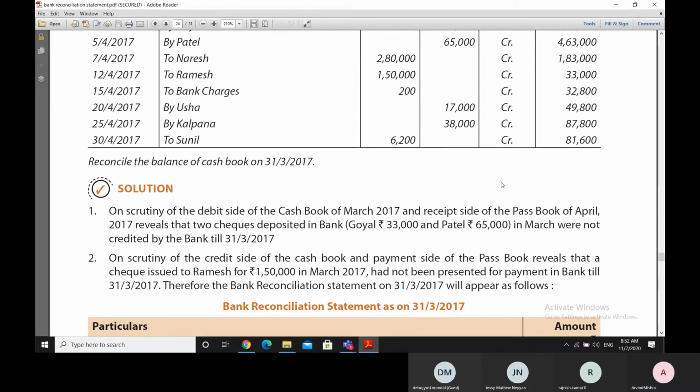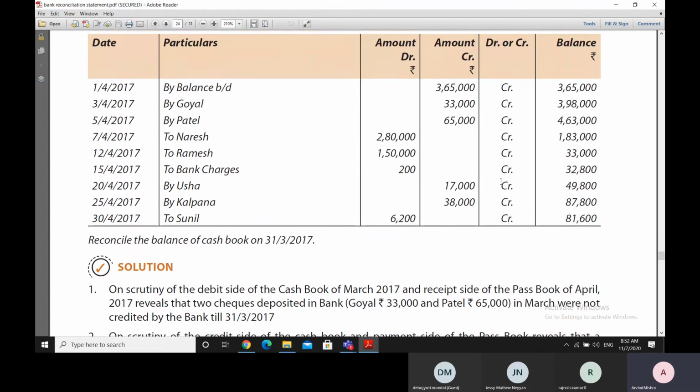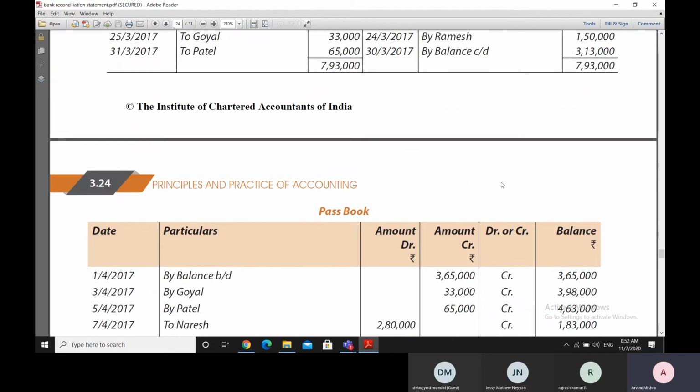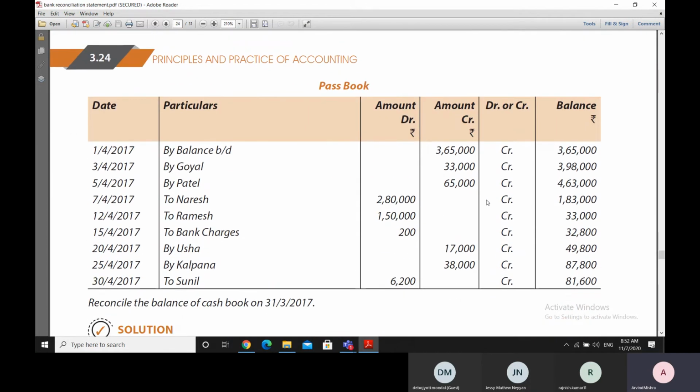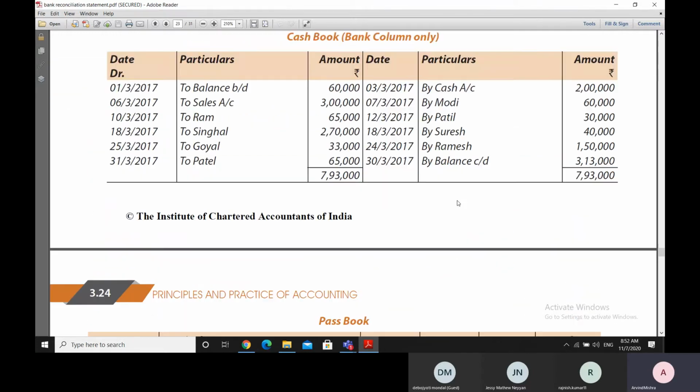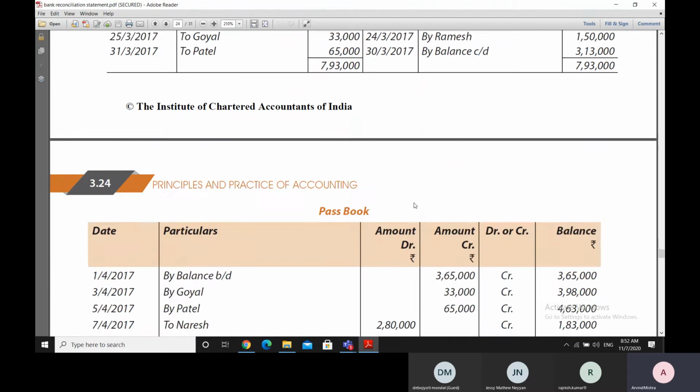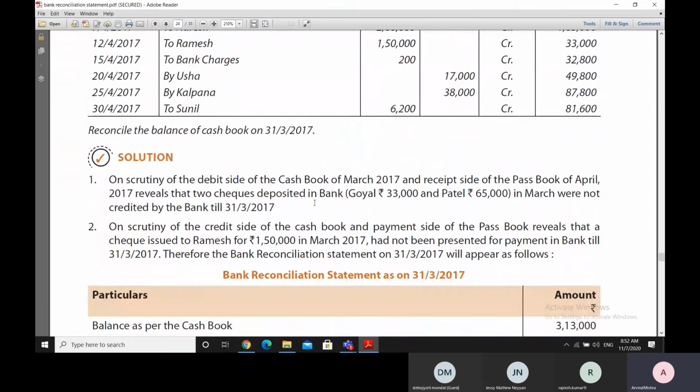So what we do is that we scrutinize the two accounts very carefully, and the entries which are made on the credit side of the passbook, let's say on the right side of the passbook, we compare them with the debit side of the cash book, and we try to find out whether there are any missing entries, and then we list the missing amounts and the missing descriptions.